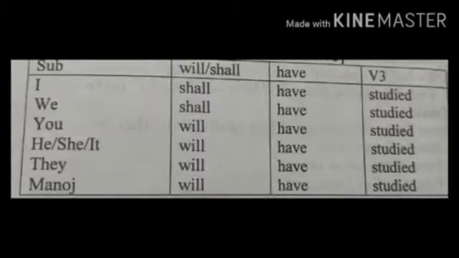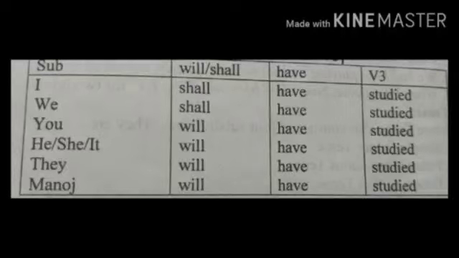Examples along with the structure: I shall have studied, we shall have studied. Okay, because it is first person. And when we come to this will here, we should get second or third person. Then you will have studied, he will have studied, she will have studied, they will have studied, or else we can take our name. Kiran will have studied, like that.